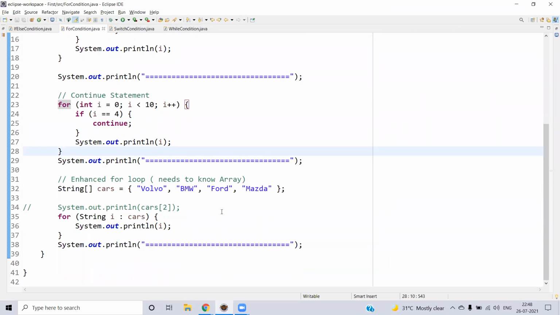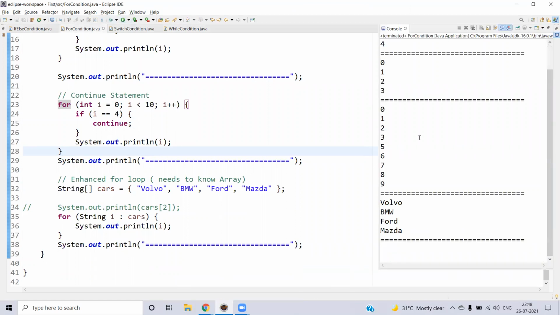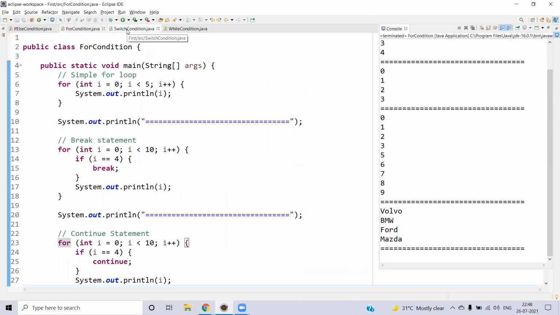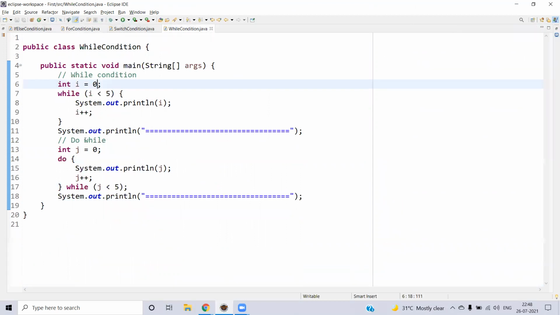And next one, enhanced for loop. So let me see that. So here you can see it will be just displaying all the cars one by one, Volvo, BMW, Ford, and Mazda. So this way we have seen the for condition. We will go to the while condition.